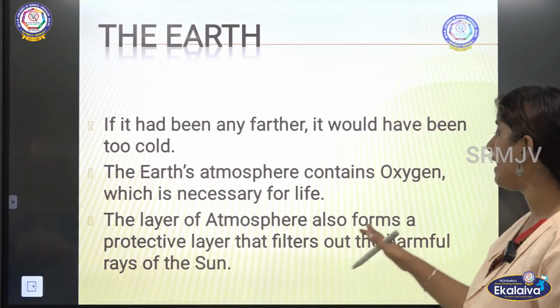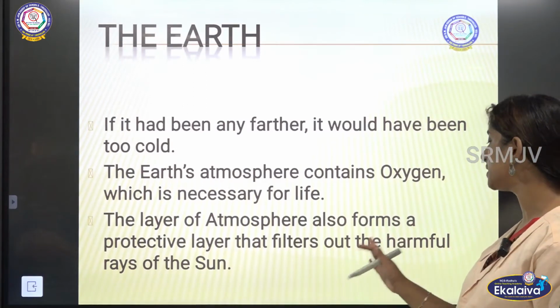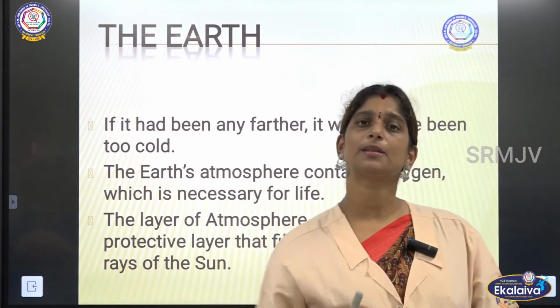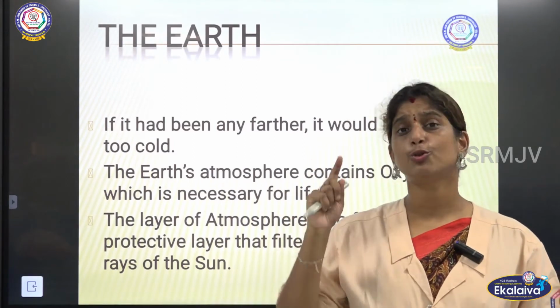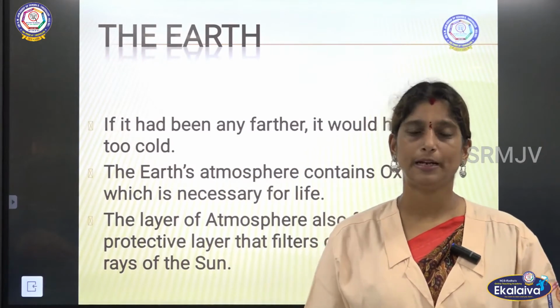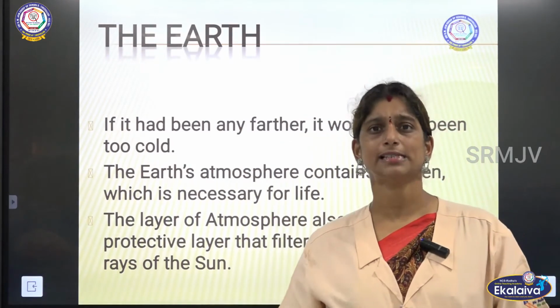And the layer of atmosphere also forms a protective layer that filters out the harmful rays of the sun. So not all the rays from the sun are healthy for us. Usually when we are asked to go for a morning walk, they will say that the sun's rays contain vitamin D. But does it contain only that vitamin?